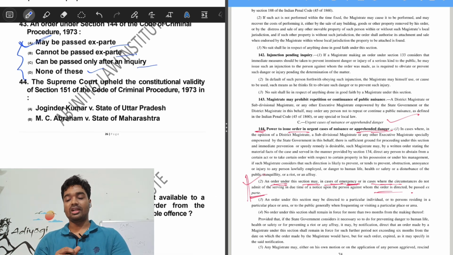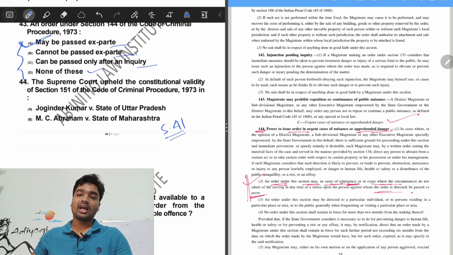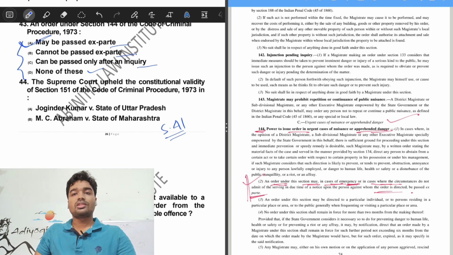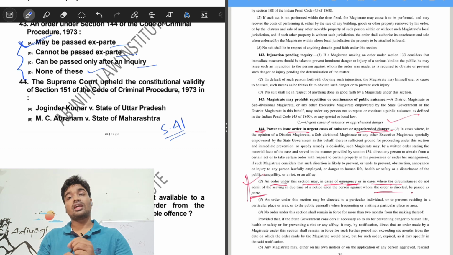Next, the Supreme Court upheld the constitutional validity of section 151 of the Code of Criminal Procedure 1973 in which case? First of all, we all know that under section 41 the police officer can arrest a person without warrant. Various grounds have been propounded under section 41 which empower a police officer to arrest a person without warrant. But apart from that, while exercising the power to prevent any offence under section 151, he also can arrest the person.